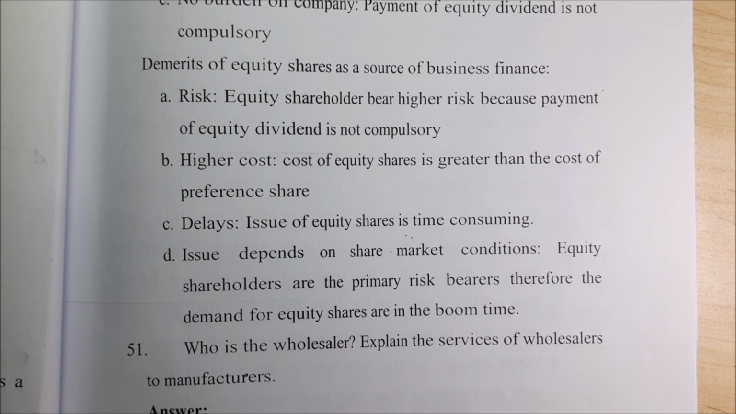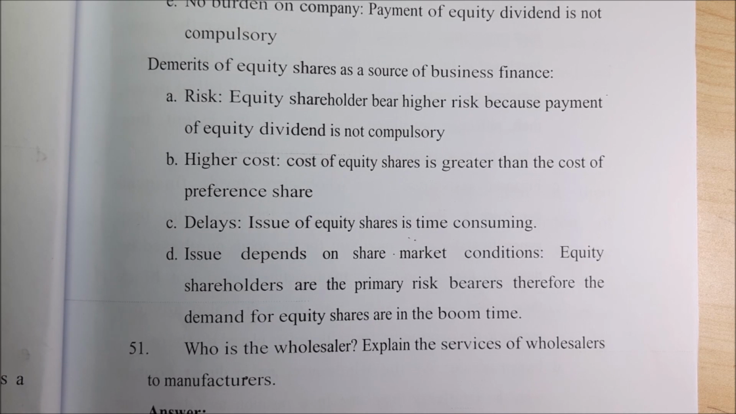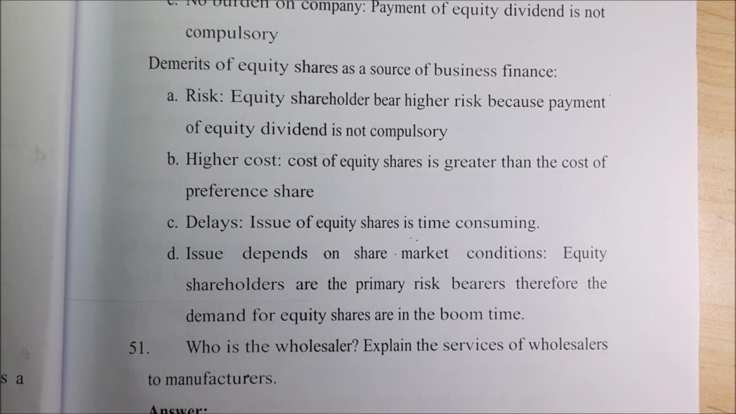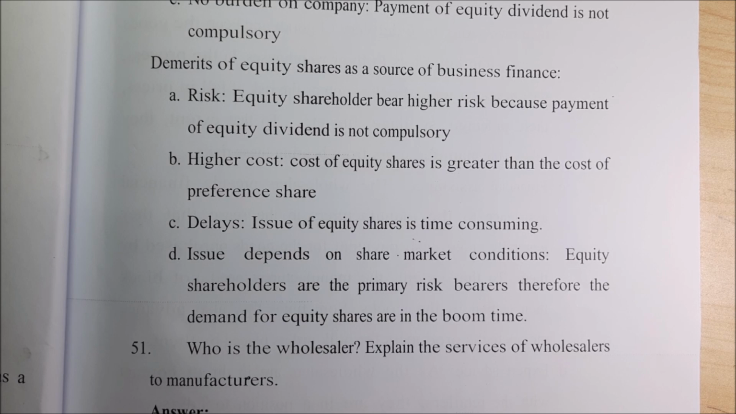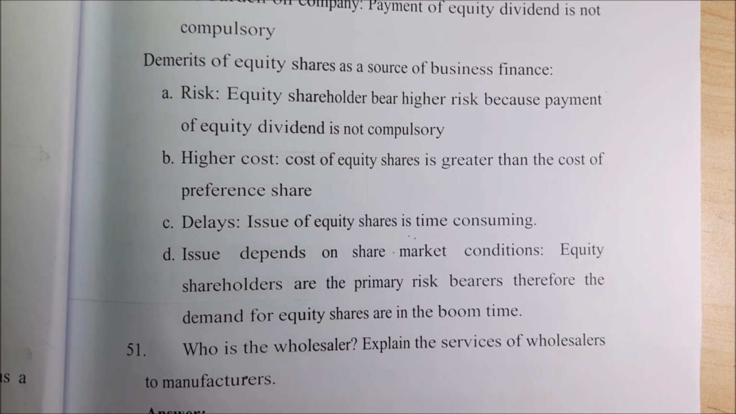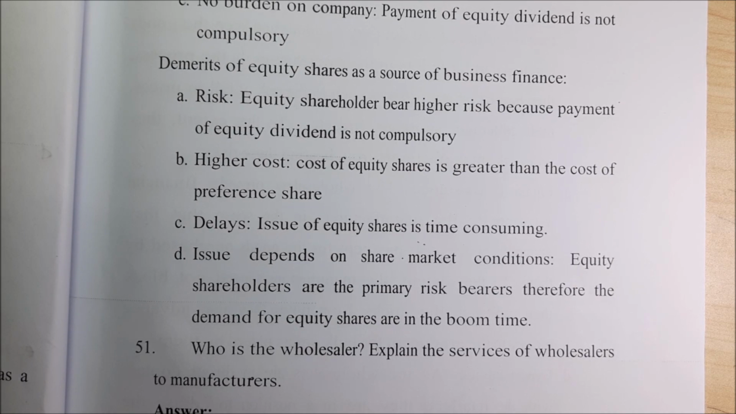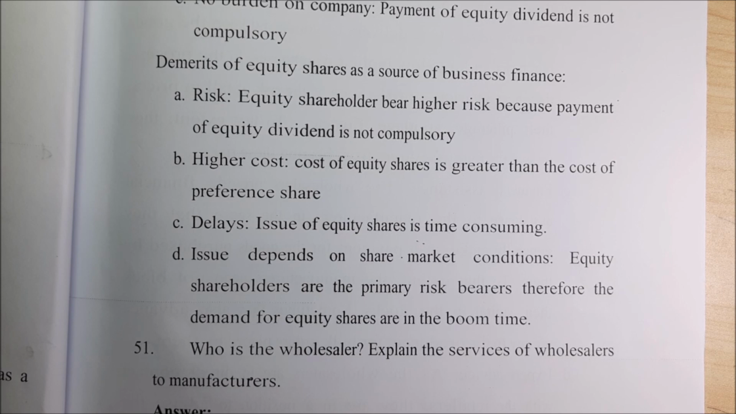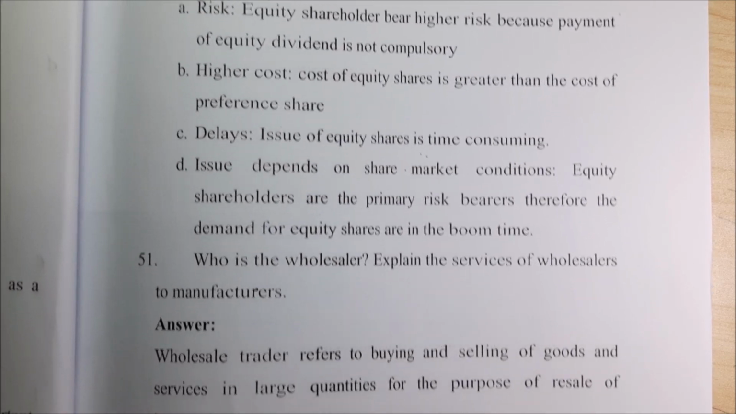So demand must be there. Issue of equity shares is time consuming. The next one is that issue depends on the share market conditions, because you have to read the people's mentality, right? So that decides whether it is the right time to issue shares or not. Equity shareholders are primary risk bearers, therefore the demand for equity shares is in the boom time. Not always should we issue the shares, right? So these are the plus points and minus points of equity shares.